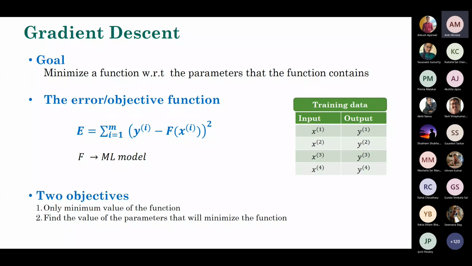And our objective would be to optimize E. In this case, it's an error function. So I want to minimize E with respect to the model parameters, and there I want to apply the gradient descent technique. That's what I do. And as you can see, this is a continuous function, so no problem at all.